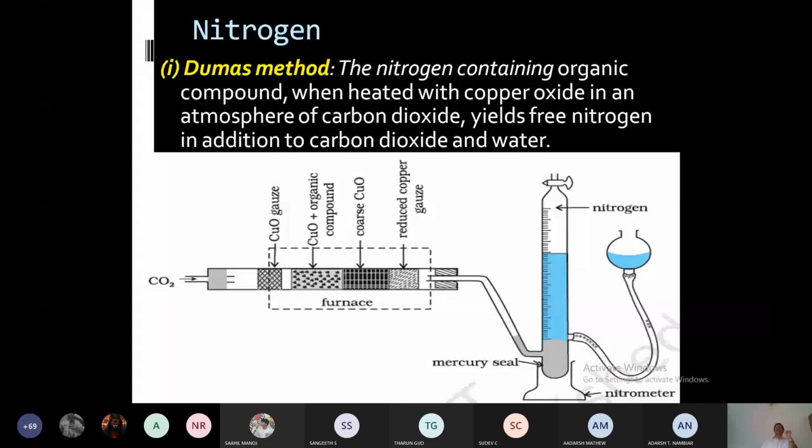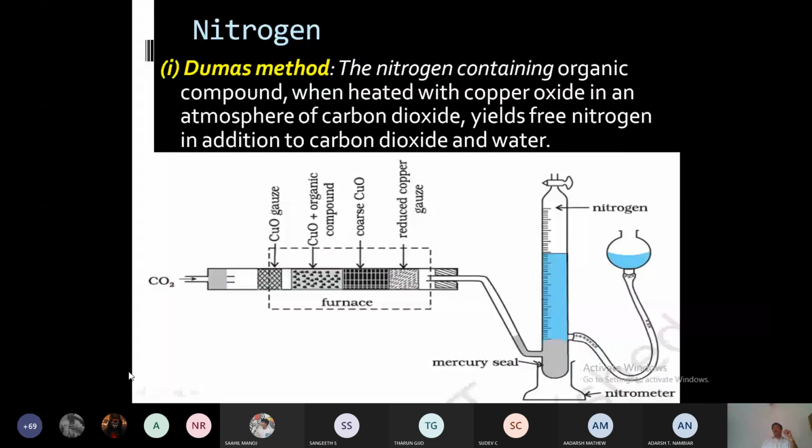Except nitrogen, all other oxides will pass through it without any change, but oxide of nitrogen will be reduced to elemental nitrogen. The gases coming out of the furnace are passed into a nitrometer where potassium hydroxide is filled.